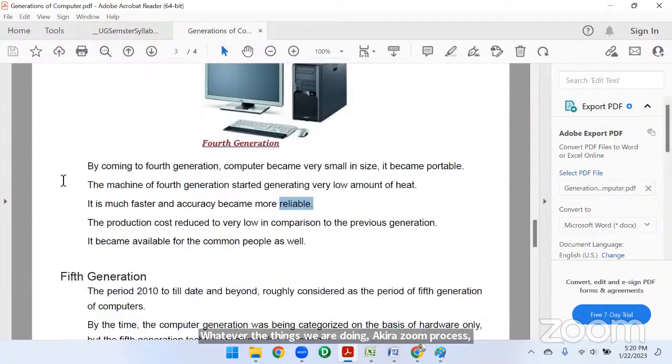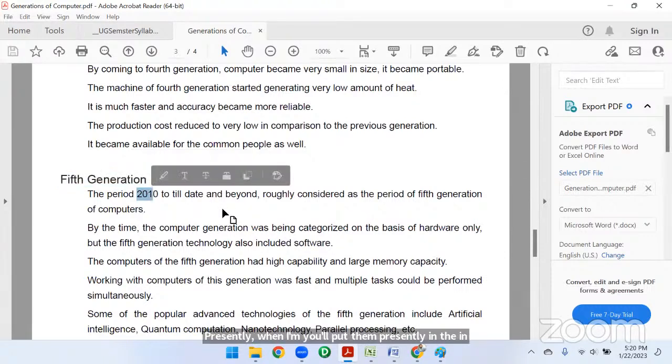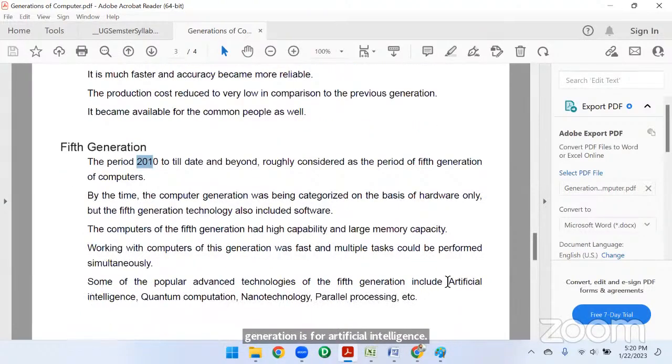Next, the fifth generation is from 2010 till date, or beyond. Presently in the market we are using the fourth generation only. The fifth generation is for artificial intelligence. So for artificial intelligence purposes we are using this fifth generation.